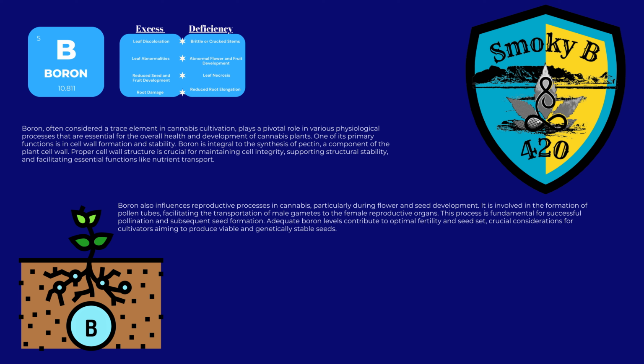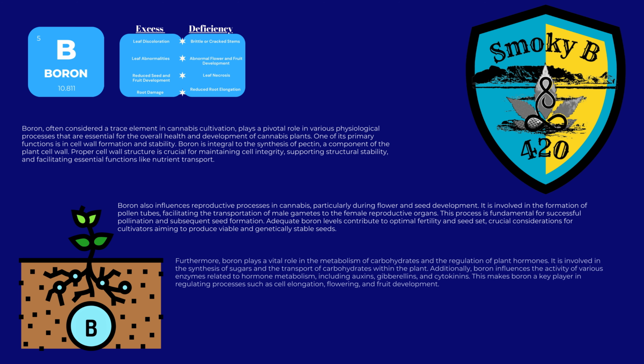Boron also influences reproductive processes in cannabis, particularly during flower and seed development. It is involved in the formation of pollen tubes, facilitating the transportation of male gametes to the female reproductive organs. This process is fundamental for successful pollination and subsequent seed formation. Adequate boron levels contribute to optimal fertility and seed set, crucial considerations for cultivators aiming to produce viable and genetically stable seeds. Furthermore, boron plays a vital role in the metabolism of carbohydrates and the regulation of plant hormones.